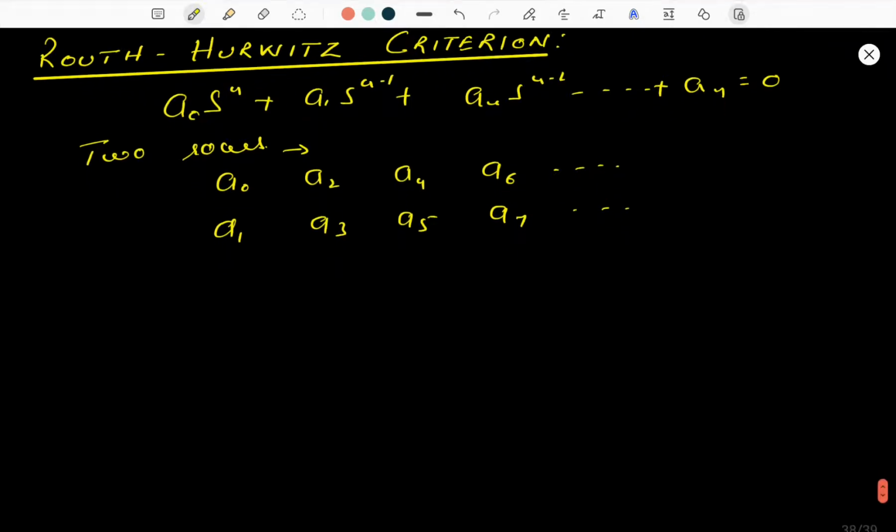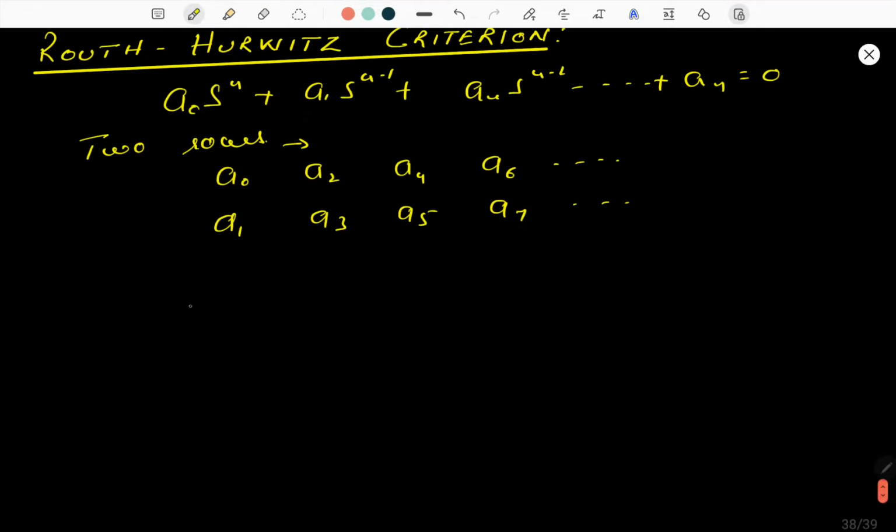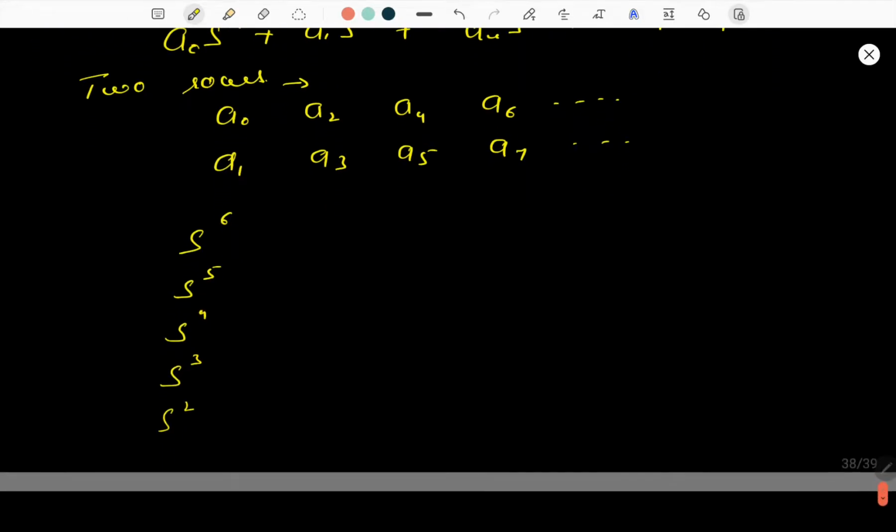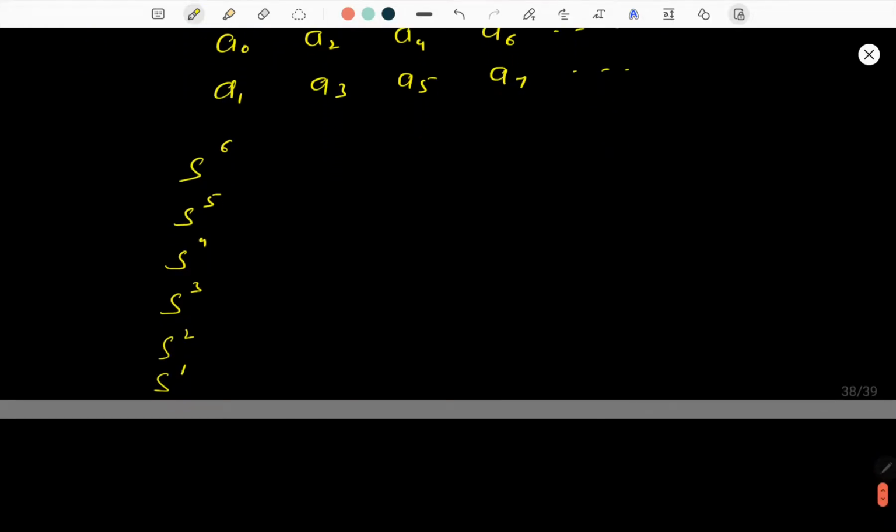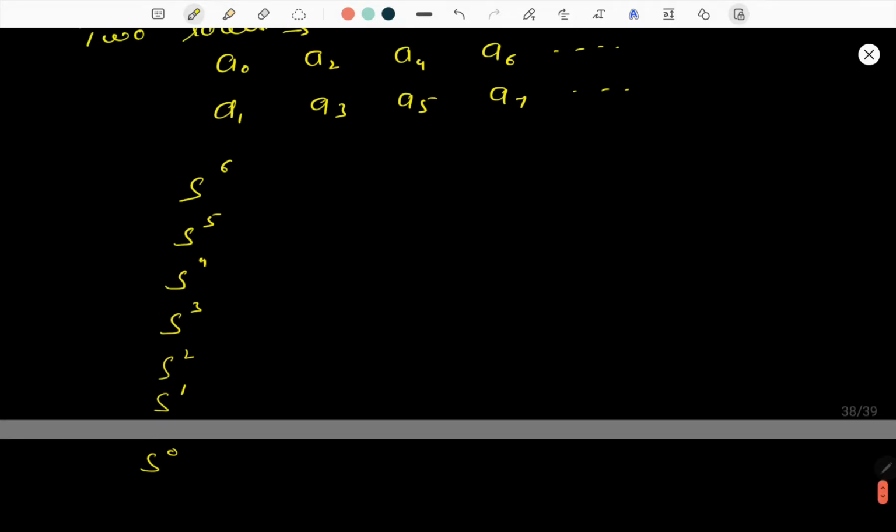If we consider a sixth order polynomial, then there must be s6, s5, s4, s3, s2, s1, and s0. First we will form an array like this.